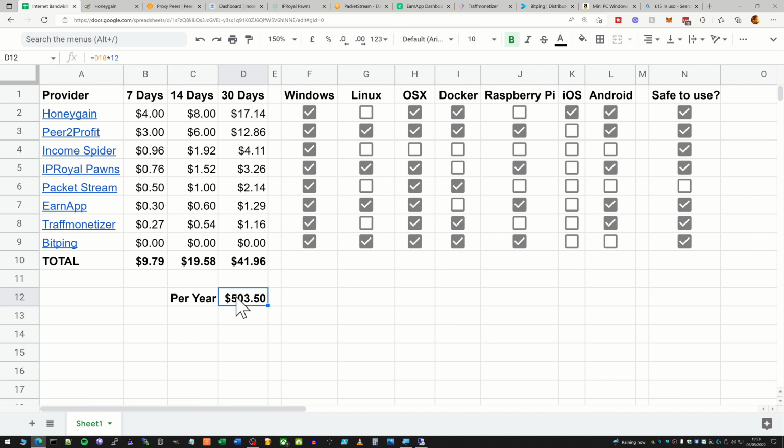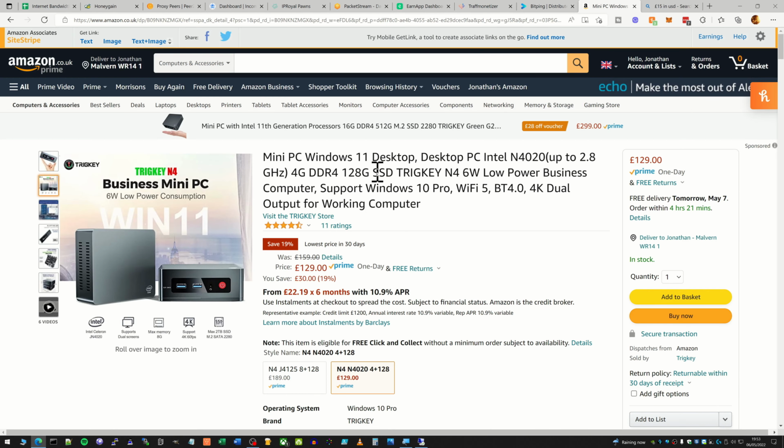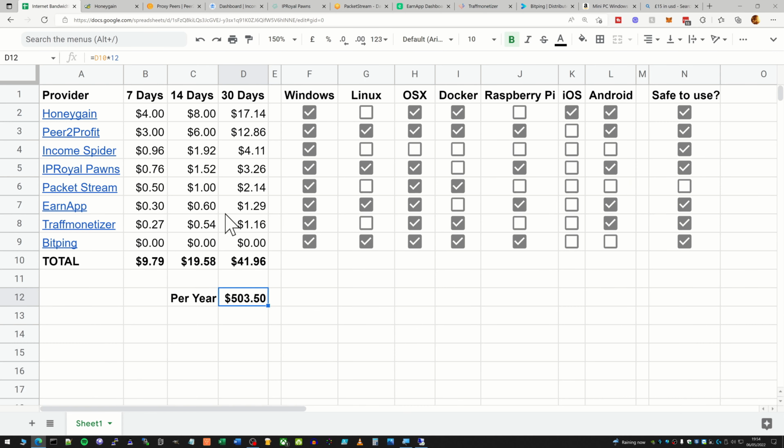And obviously the cost of the computer itself, if you were to buy something similar to this. Like I said, if you've already got a computer up and running like I have, just stick it on there, because each of these apps is currently earning a small amount of money for me each month without me having to do anything.